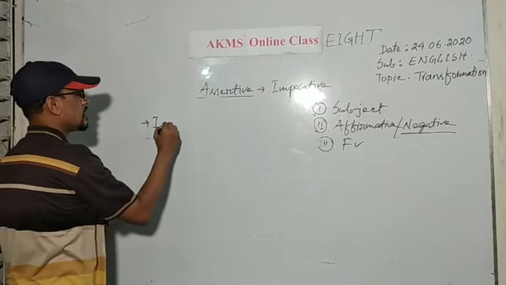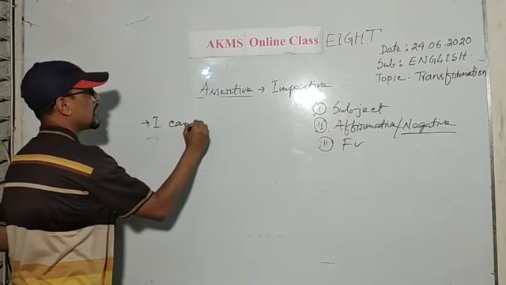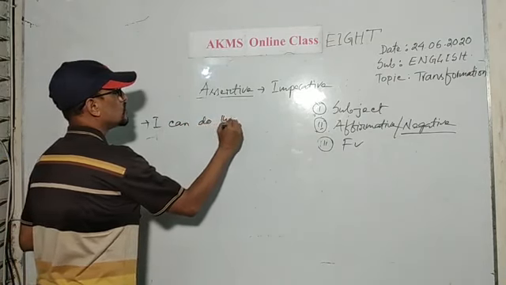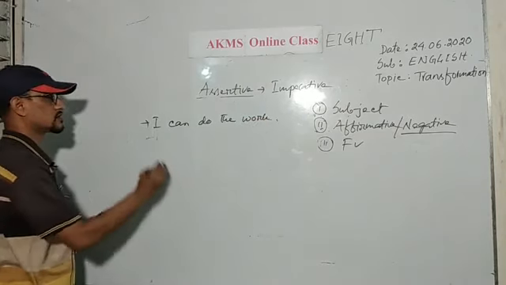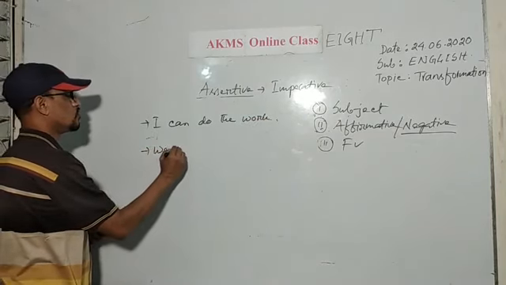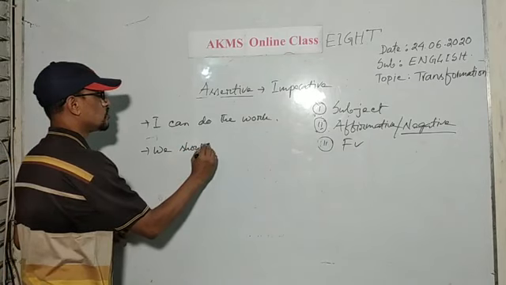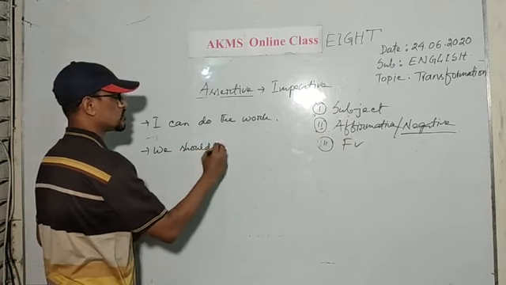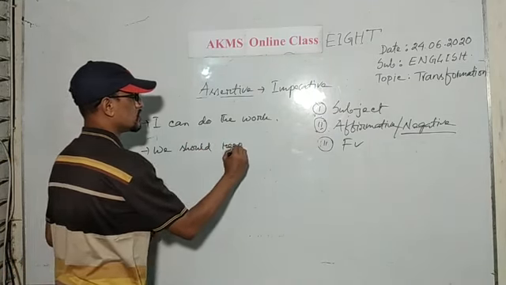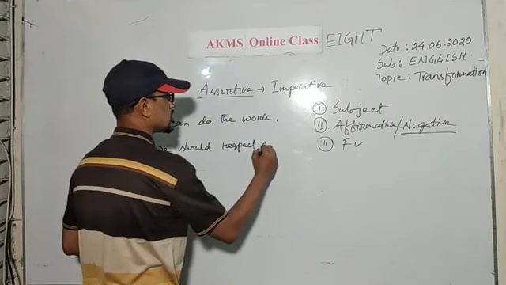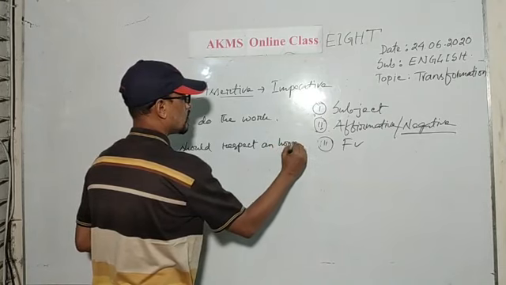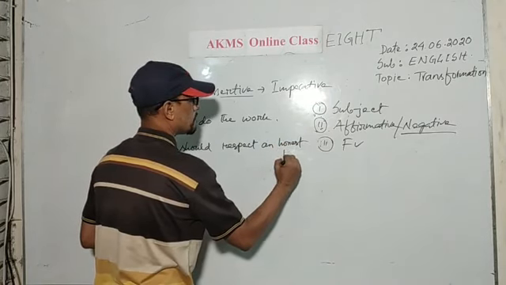I can do the work. I can do the work. We should respect an honest man.